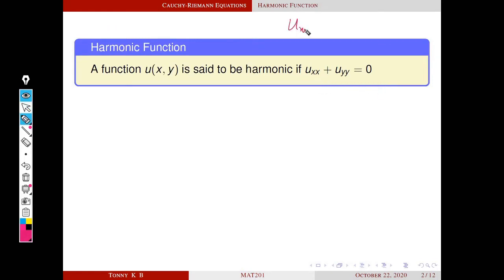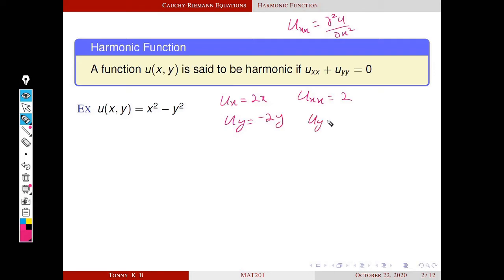Uxx means second derivative of u with respect to x. For example, consider u(x,y) equal to x square minus y square. Here, ux is equal to 2x. Uxx means derivative of ux with respect to x, that is 2. And uy is equal to minus 2y. Uyy is equal to minus 2. This implies uxx plus uyy equal to 0. So u satisfies this equation.